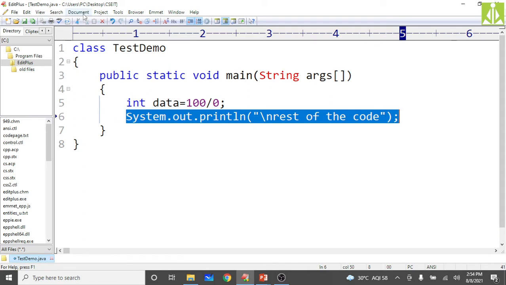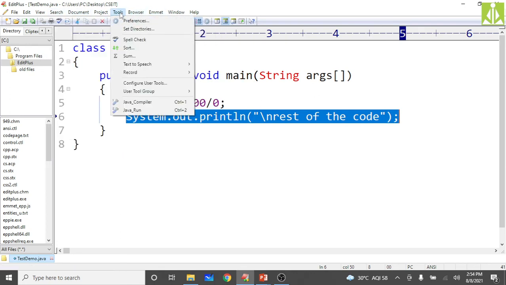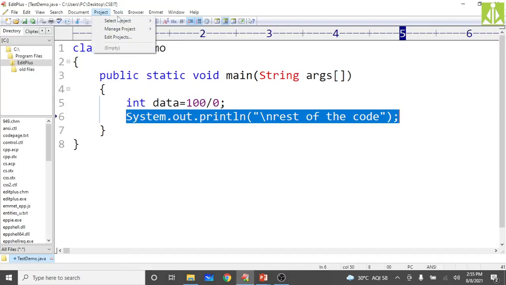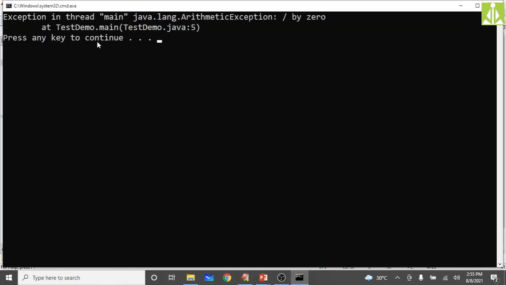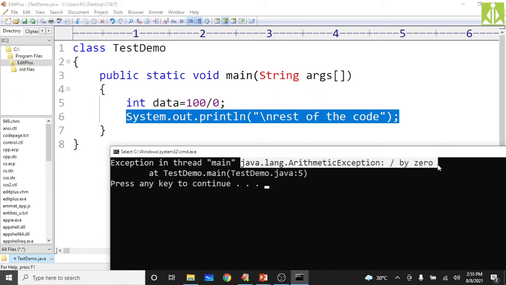So simply we go and compile this program. Where is it? Inside Tools we have Java compile. As you can see, even though we have the runtime exception, the compilation is not showing any error message over here. The program compilation is successful. But when you run the program, you will get the output like this. See, Exception in thread main java.lang.ArithmeticException. What type of exception? Divide by zero. Who is giving this error message?